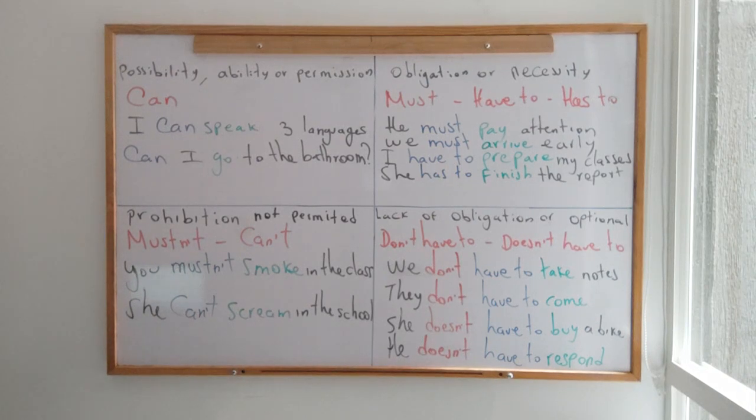So it is going to be like that. This is the use of the modal verbs and semi-modal verbs in order to talk about obligation and so on.